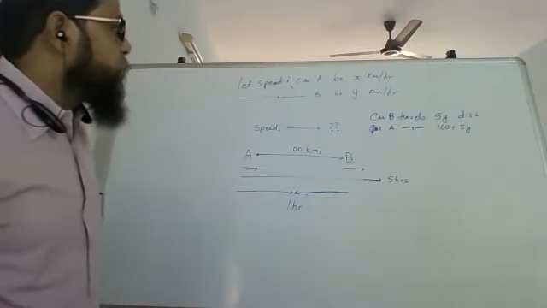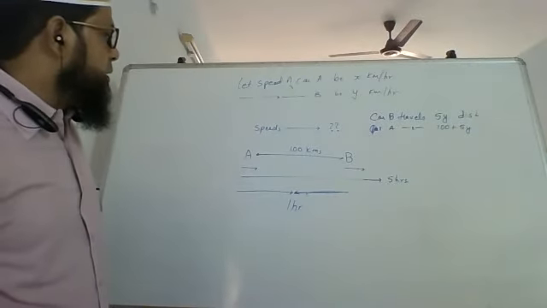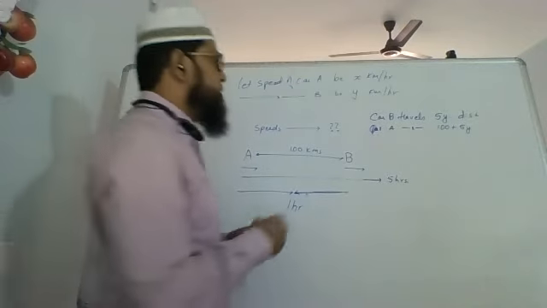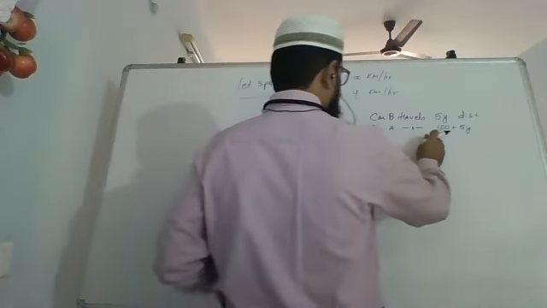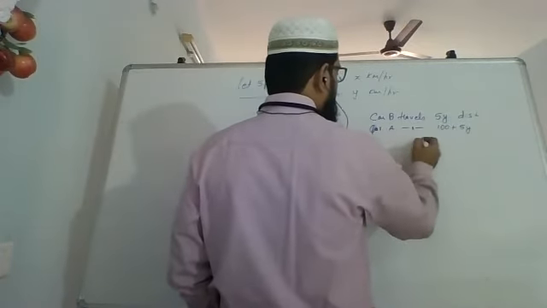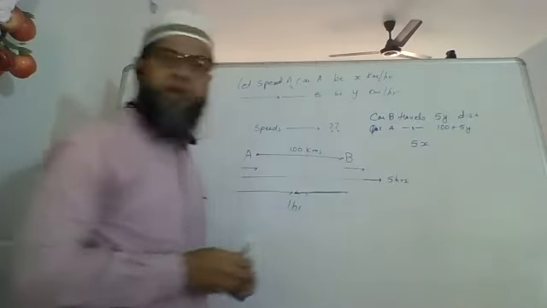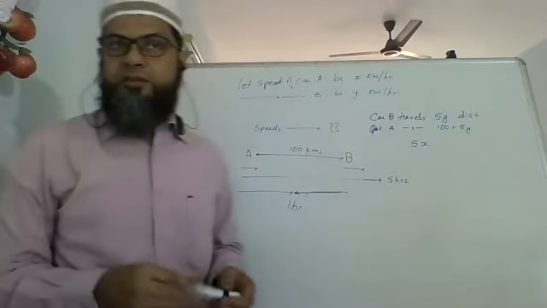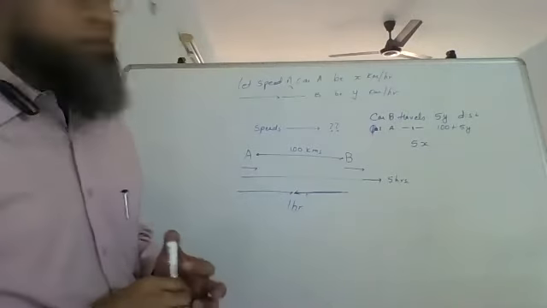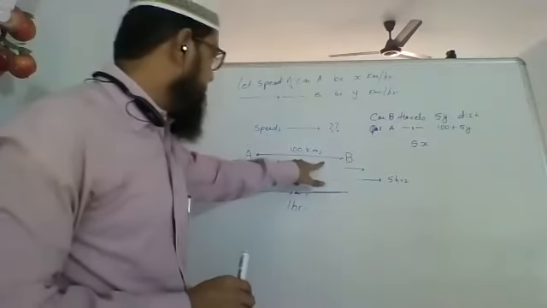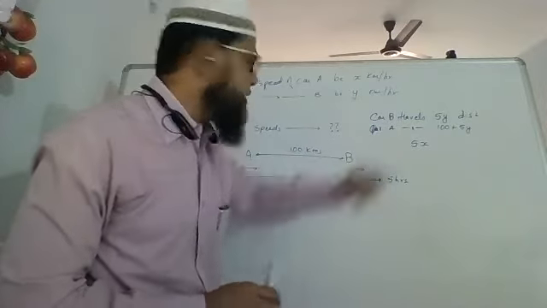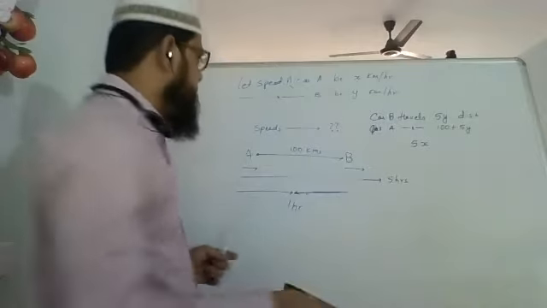It travels 100 kilometers plus 5y. But what is the distance traveled by car A overall? Distance traveled by car A is nothing but 5x, because it has traveled for 5 hours. Distance traveled by car A is 5x, but that is 100 plus whatever was this distance. See, I'll explain again, please understand.